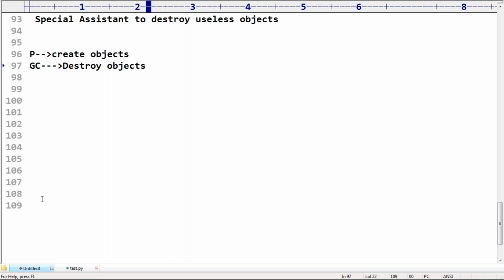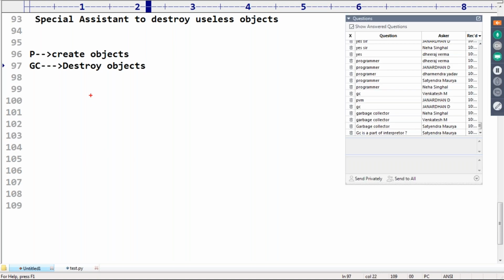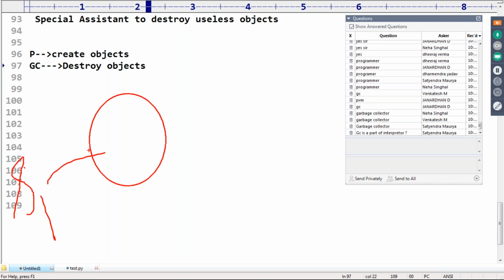Now, can you please tell? I have two objects, observe very carefully. This is the first object, and this is the second object. Is this object eligible for garbage collection or not?